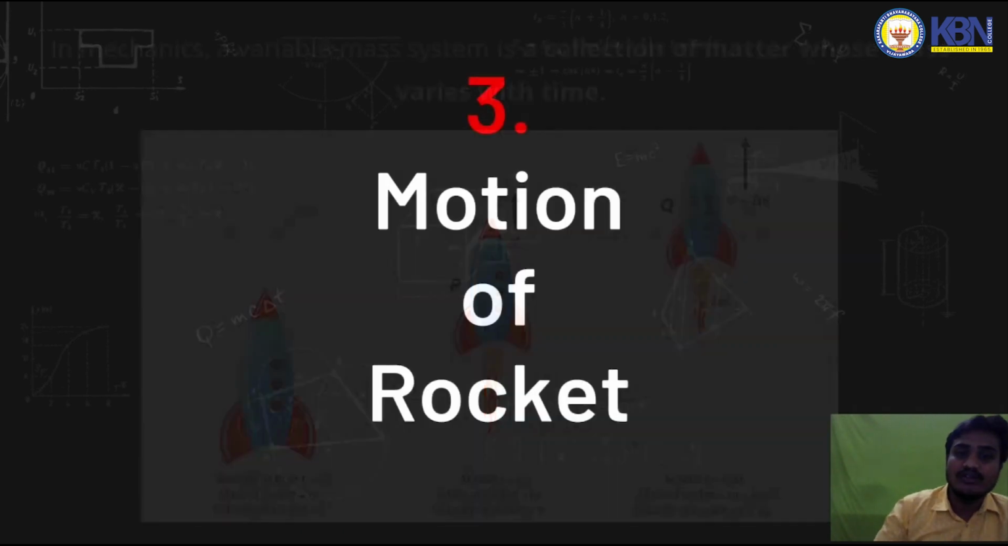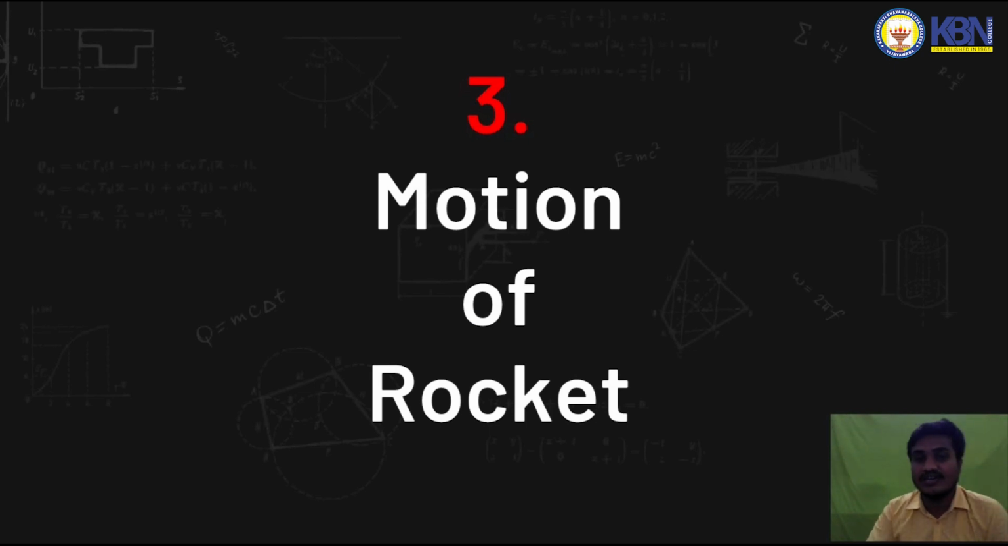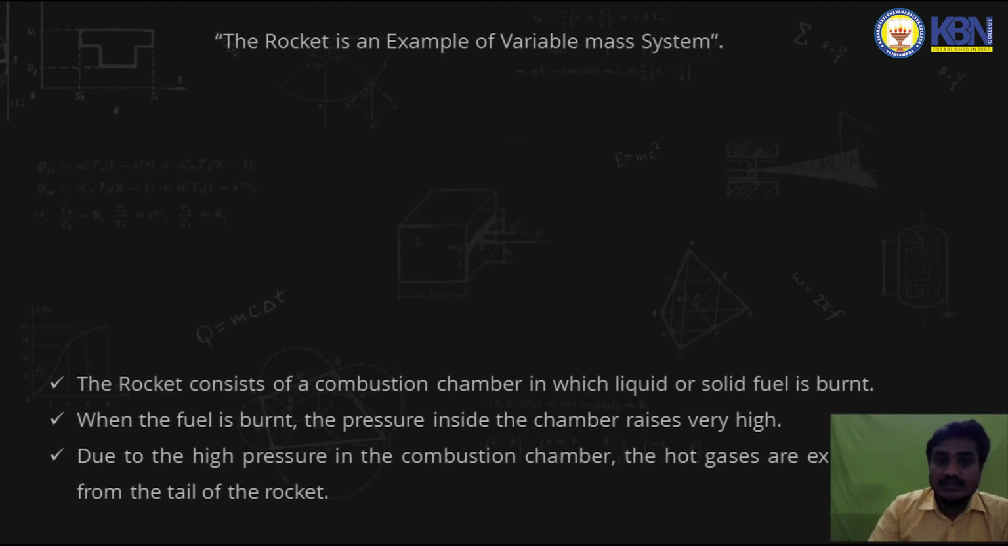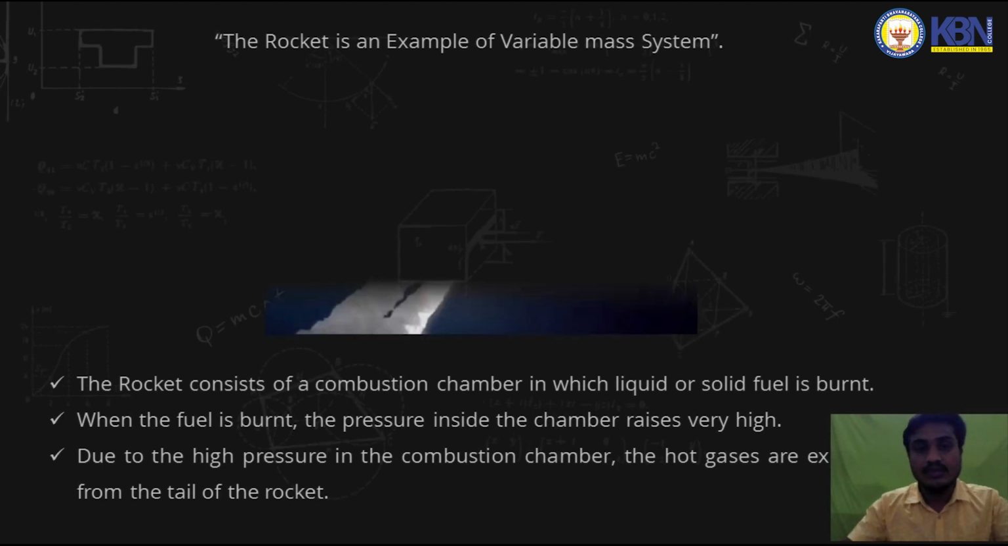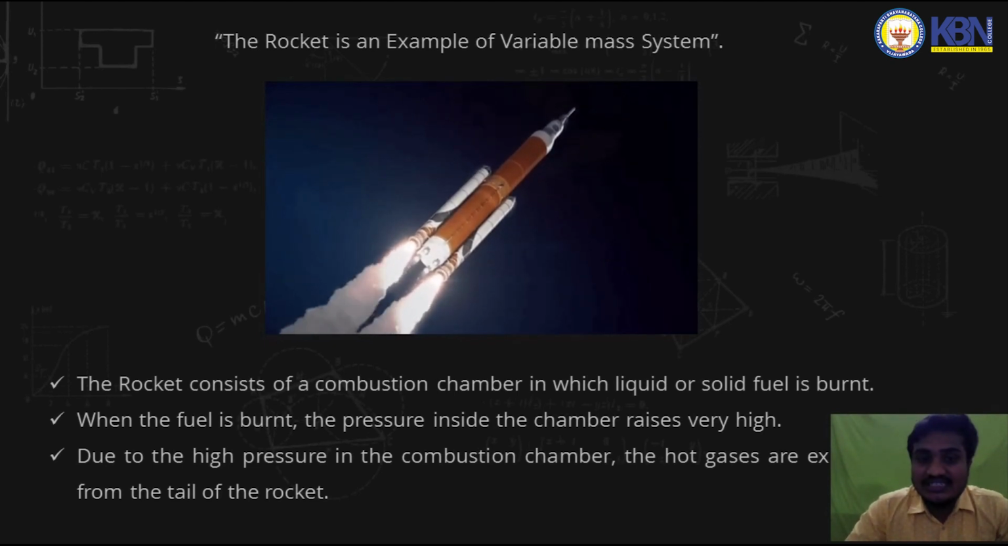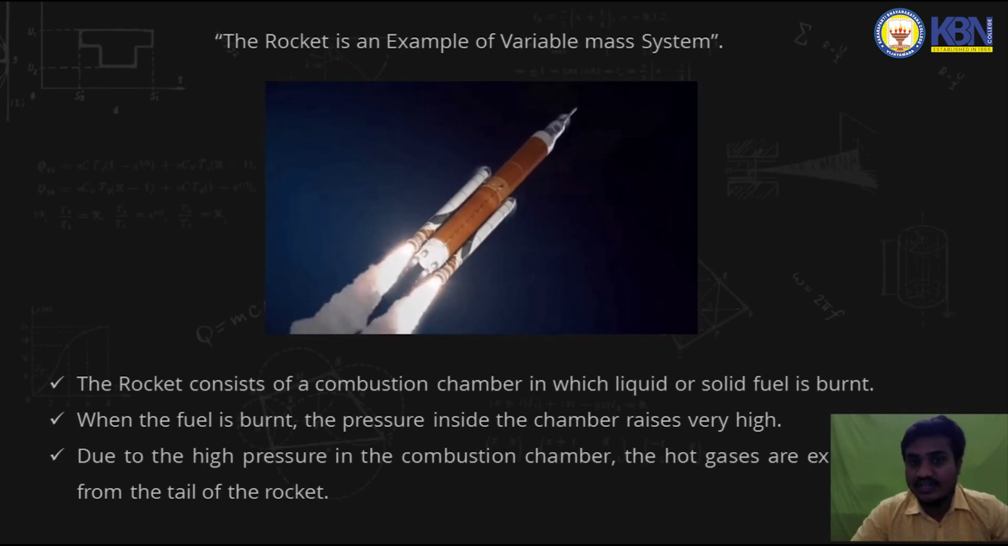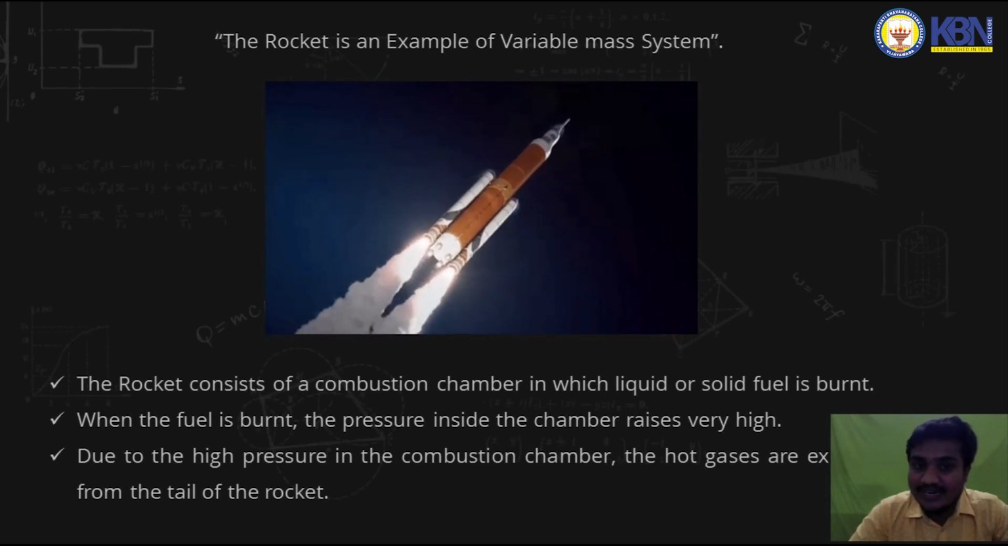Now we are going to see the motion of a rocket. As I said, motion of a rocket is an example of a variable mass system. You can see in this picture, after starting of the rocket, the mass is ejecting out from the rocket. You can see clearly in this diagram, the mass is ejecting out, and the ejected mass is given by delta m.